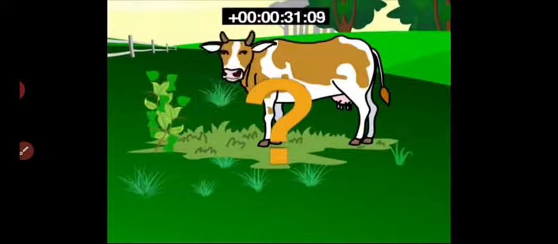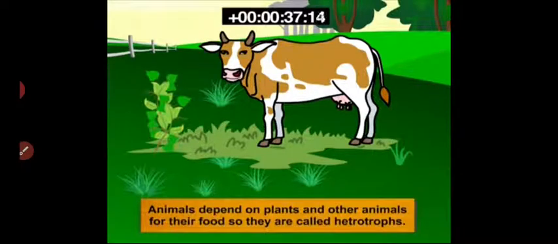What about animals? Can they prepare their own food? No. Animals depend on plants and other animals for their food, so they are called heterotrophs.